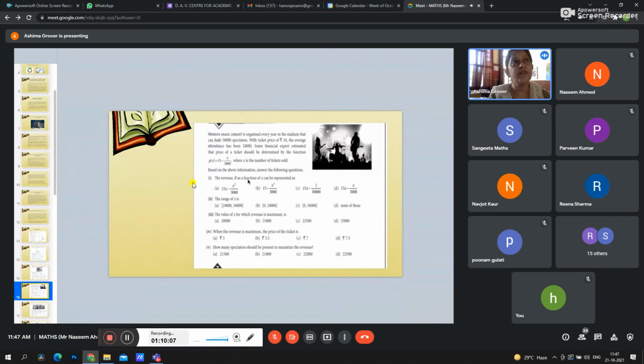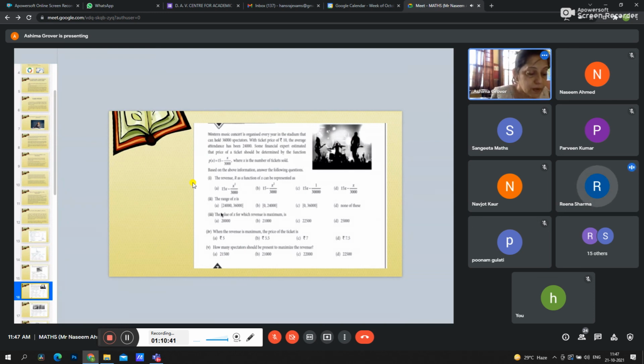What is the total revenue function? It will be 15x minus x square upon 3000. Part A. Which option, ma'am? A, ma'am. Part A is the correct option because we have a total of x tickets, and if you multiply with this price, P(x), what is the total revenue? That is the number into this price. We get this as 15x minus x square upon 3000.